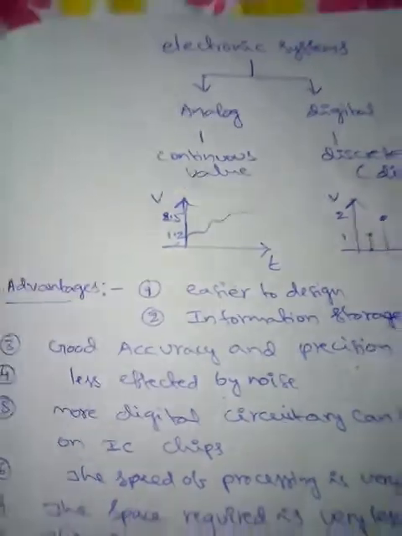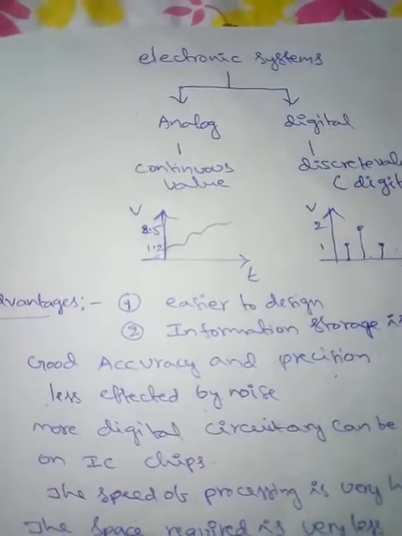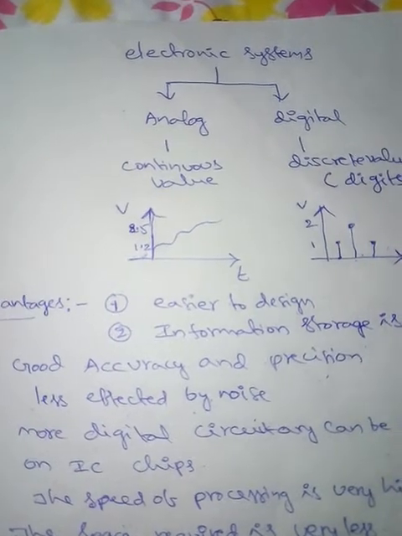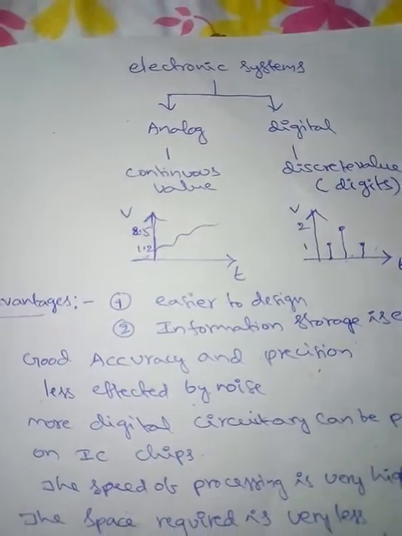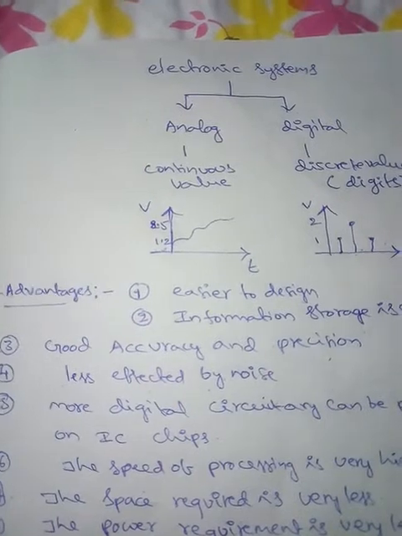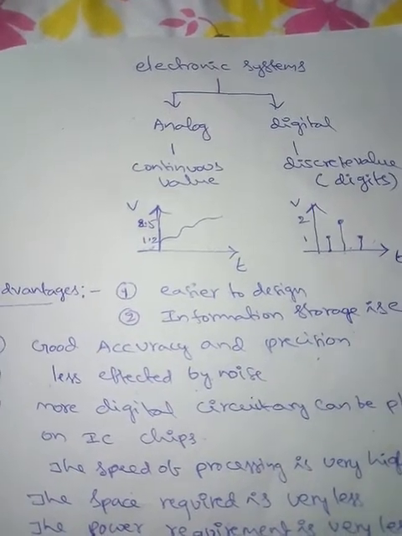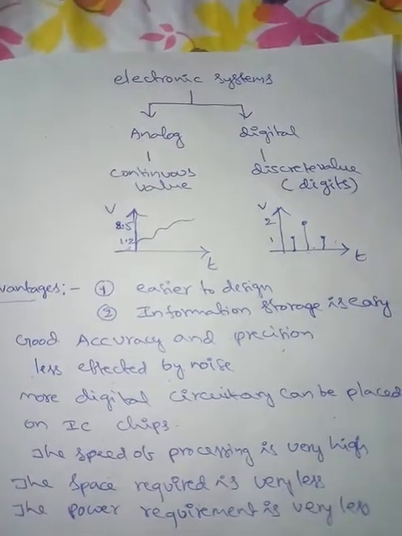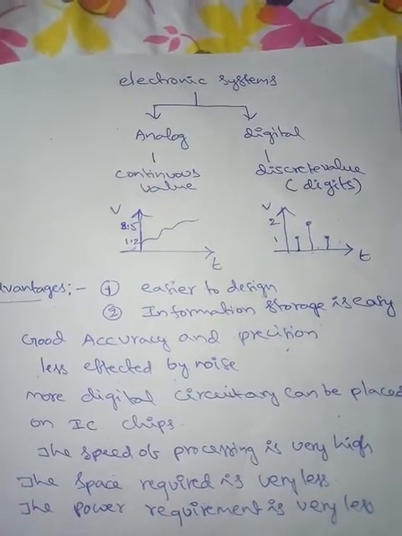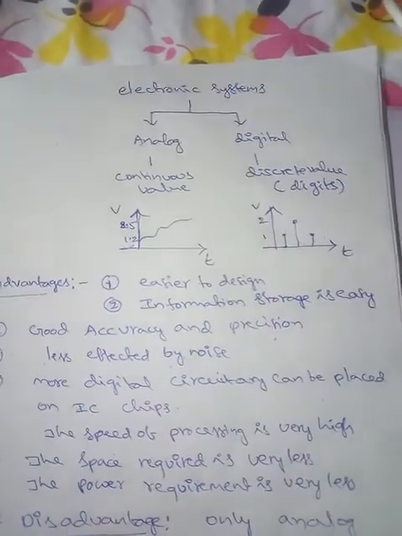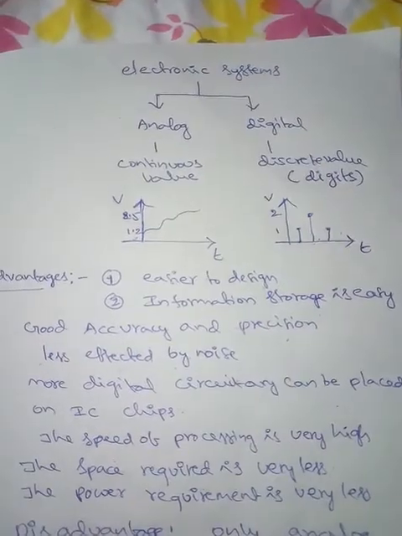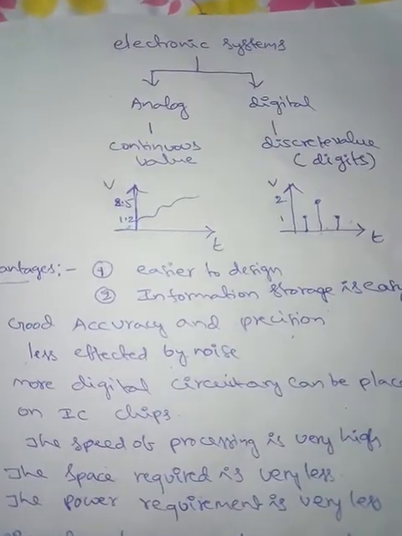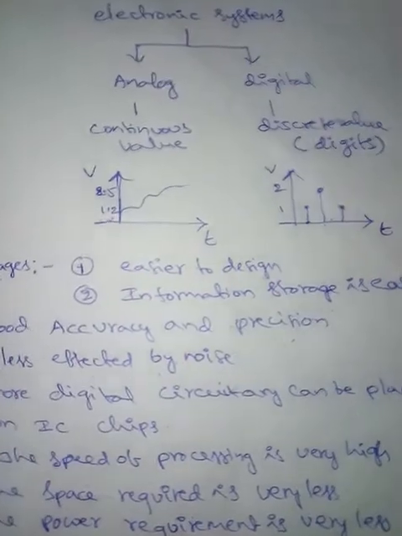Accuracy and precision are greater as compared to the analog system. Digital circuits are less affected by noise. More digital circuitry can be fabricated on an IC. The speed of processing is very high. The space and power requirement is very less.